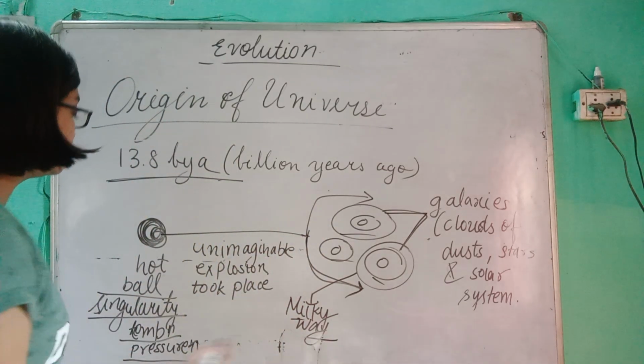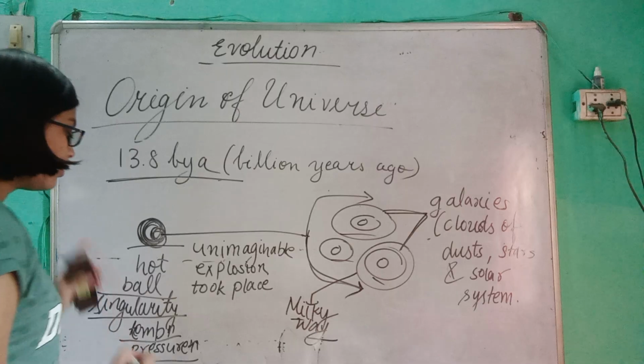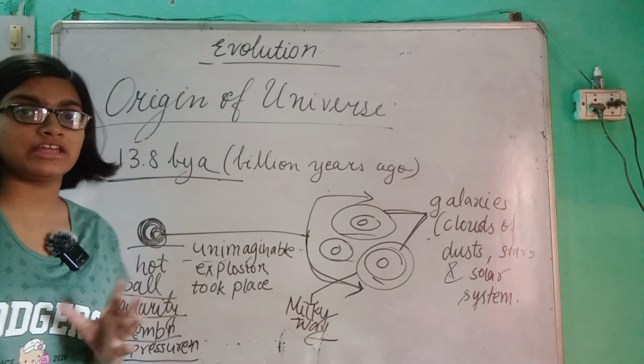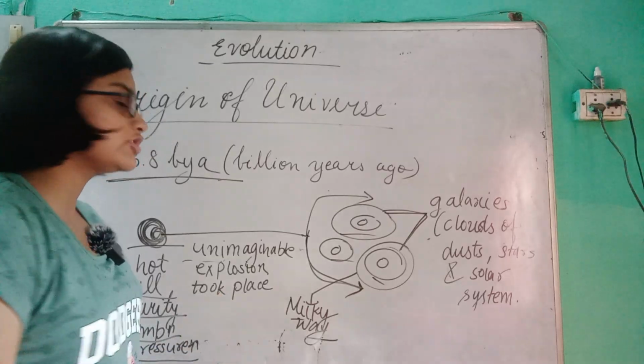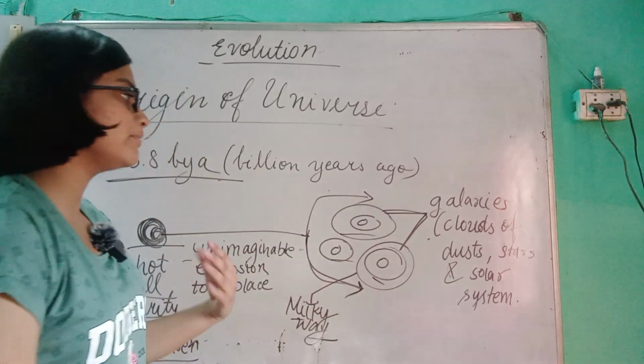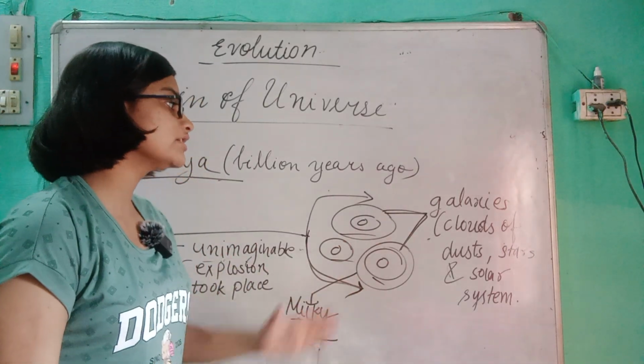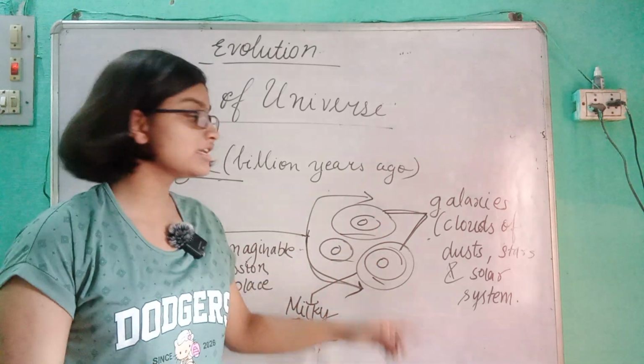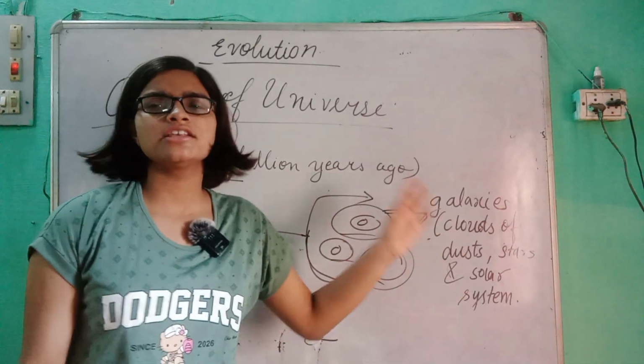The theory says that there was a singularity, a hot ball having a very high temperature and pressure, and suddenly there was a very high explosion which was unimaginable in physical terms, which led to the formation of a number of galaxies. And what are galaxies? Galaxies are clouds of dust, stars and solar systems.